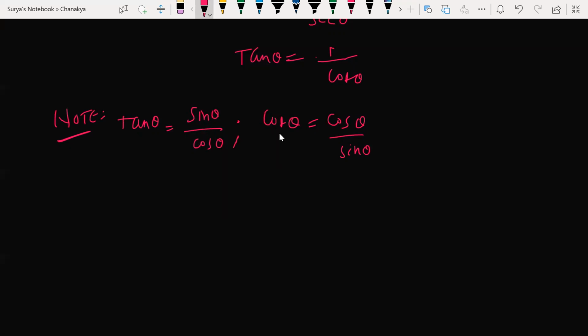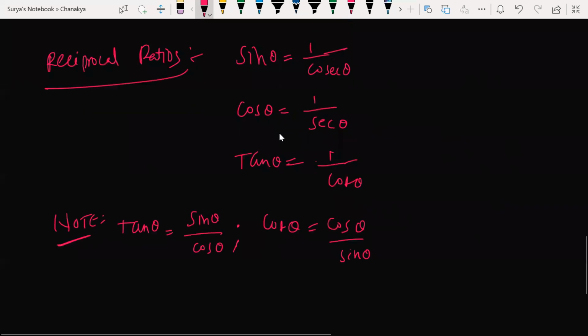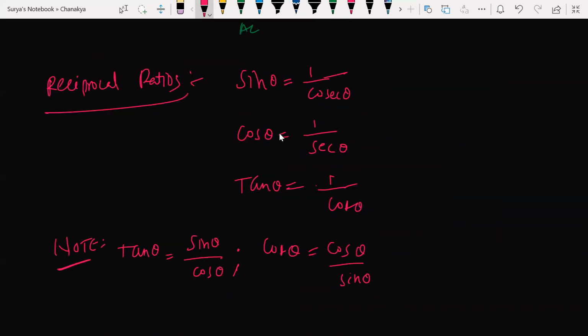So can you scroll up to reciprocal ratio? Reciprocal ratio is nothing but sin theta can be written as 1 by cosec. Is it clear?